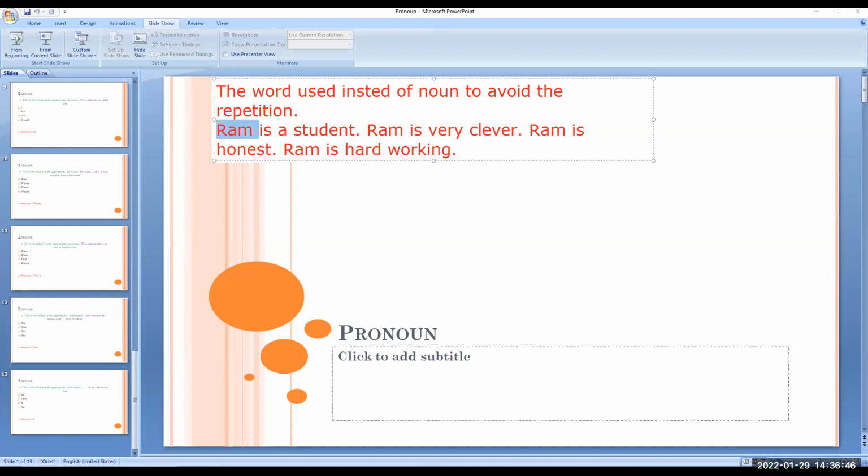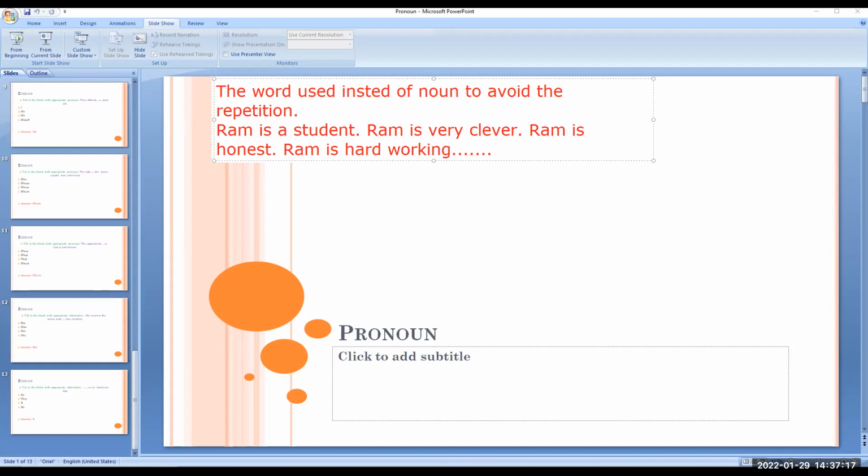At the first time, if you're using that, it is okay. But here also it's the same noun you're using, and if you want to continue to mention some more sentences, it is going to repeat. So the word that we can use instead of noun, why? To avoid unnecessary repetition. For that purpose, we use pronoun.